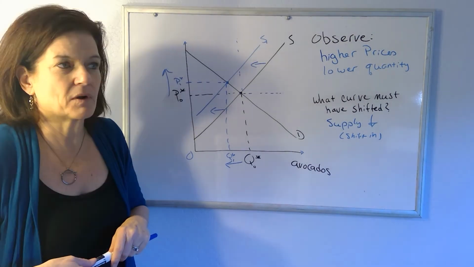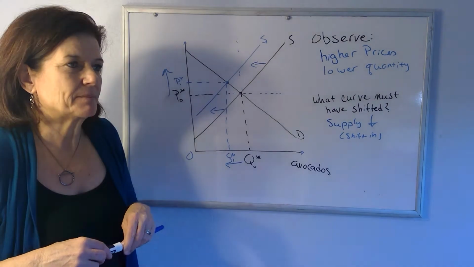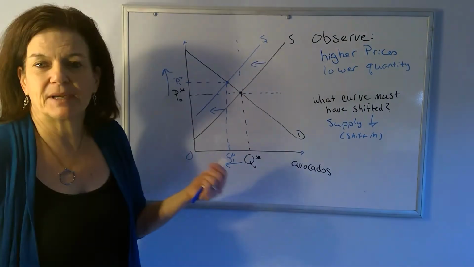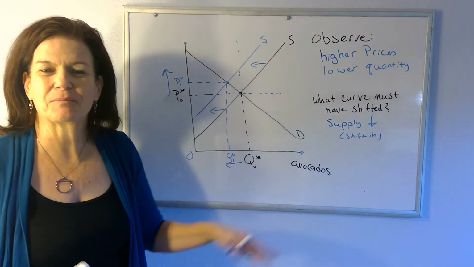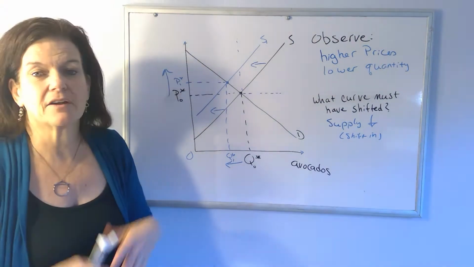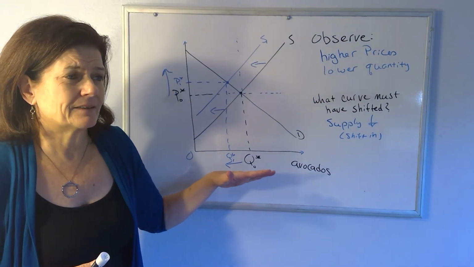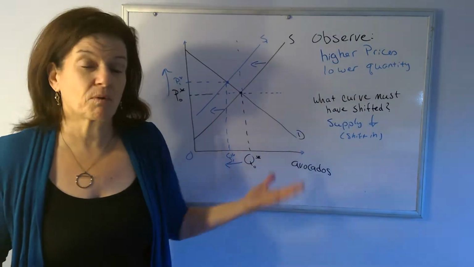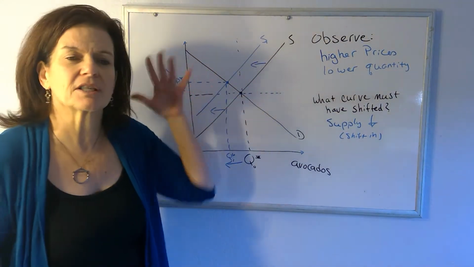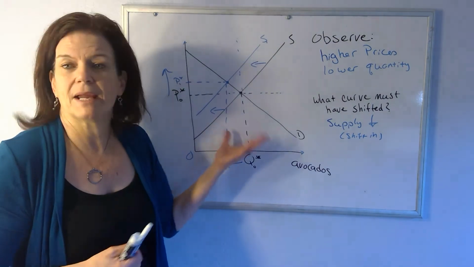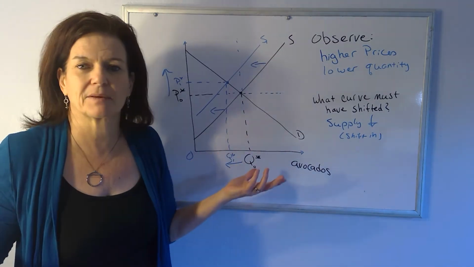It might be more expensive to hire workers to harvest the avocados. Or it might be that the demand for some other product has gone up so much, some other thing that you grow, and so people that were growing avocados decided to grow something else. It may be that gas costs have gone up so much that transporting avocados is just a lot more expensive than it used to be. Anything that has increased the cost of producing avocados, or it may be that there was a big natural disaster in the avocado